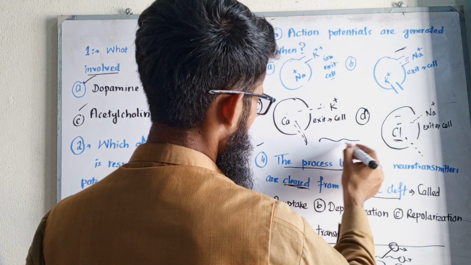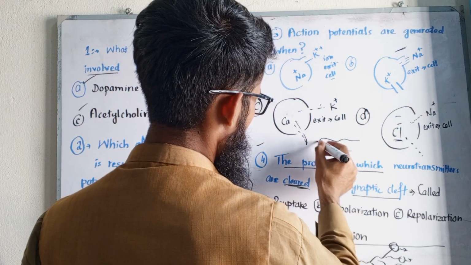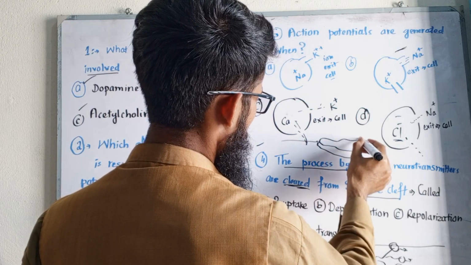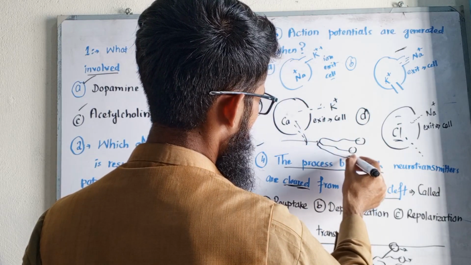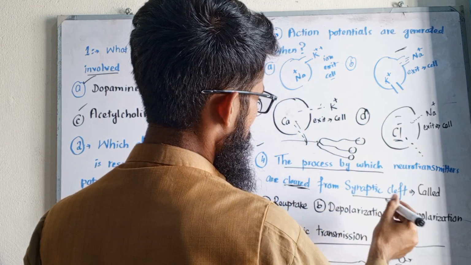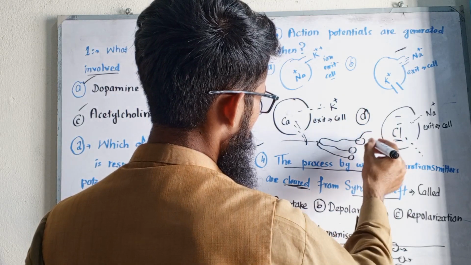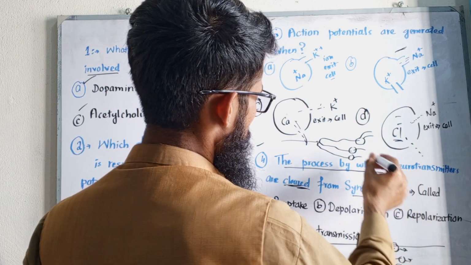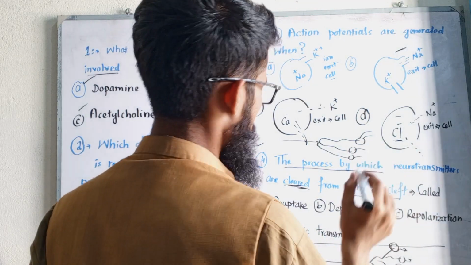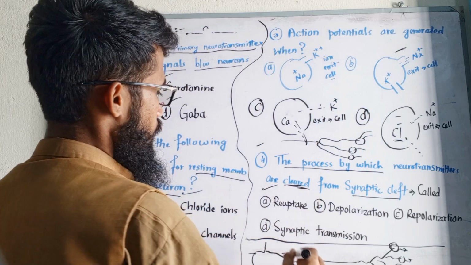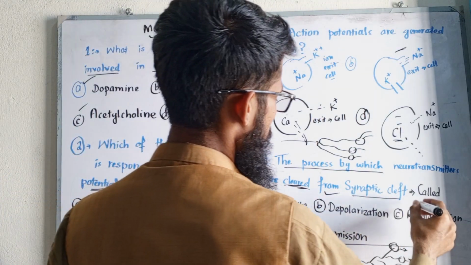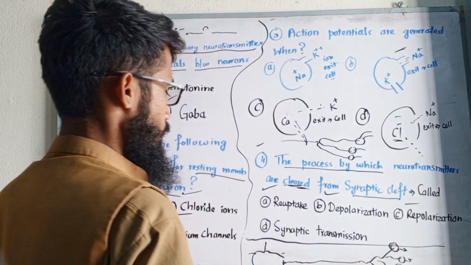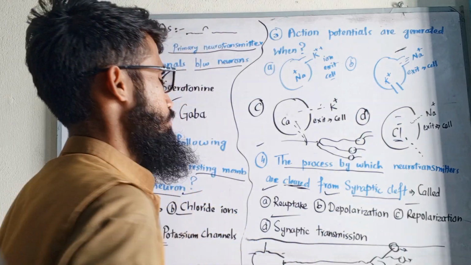For example, this is an axon terminal of a neuron. This is the synaptic cleft. When a neurotransmitter is cleared from this bubble-like thing, we use a specific word for that: reuptake, depolarization, repolarization, synaptic transmission.